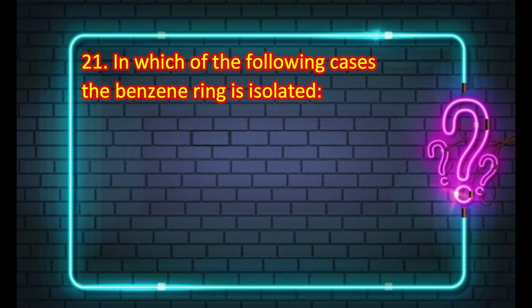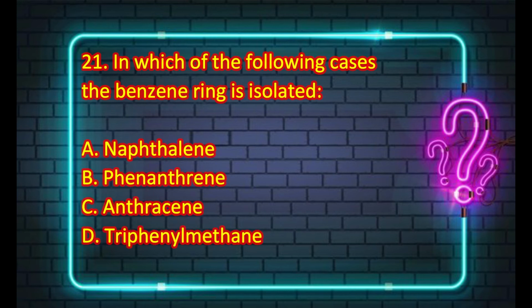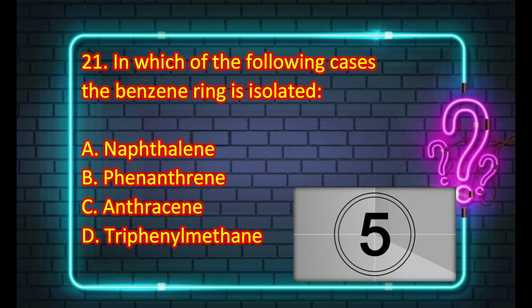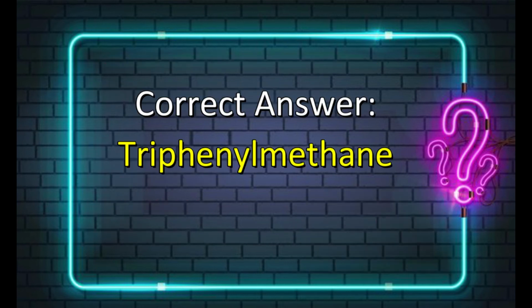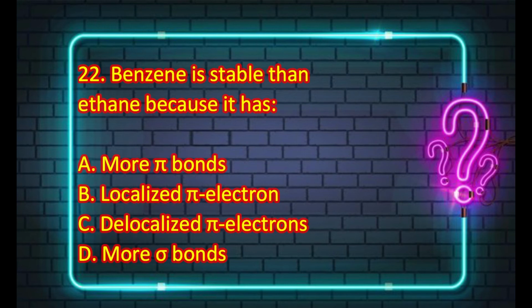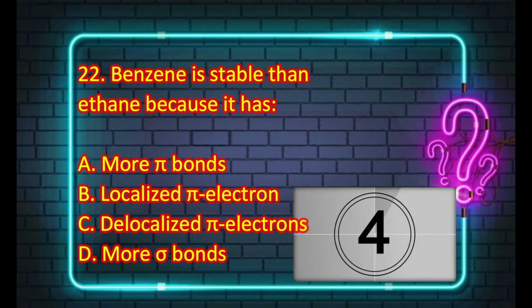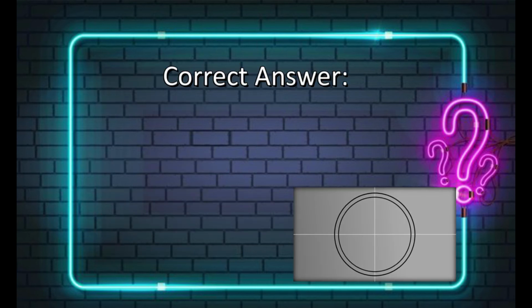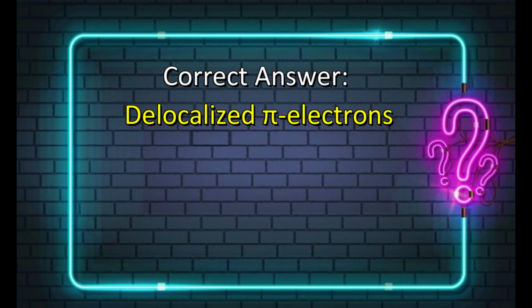The next MCQ is in which of the following cases the benzene ring is isolated? Naphthalene, phenanthrene, anthracene or triphenylmethane. The correct answer is triphenylmethane. The next MCQ is benzene is more stable than ethane because it has more pi bonds, localized pi electrons, delocalized pi electrons or more sigma bonds. The correct answer is delocalized pi electrons.